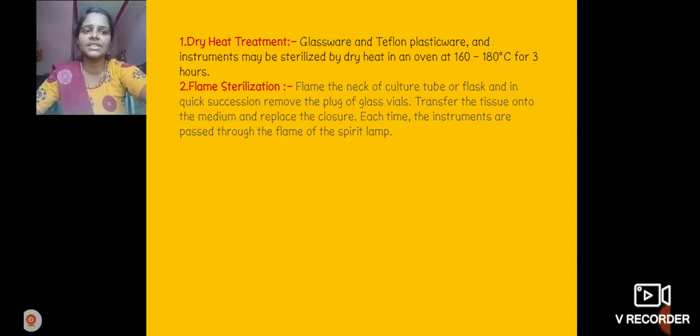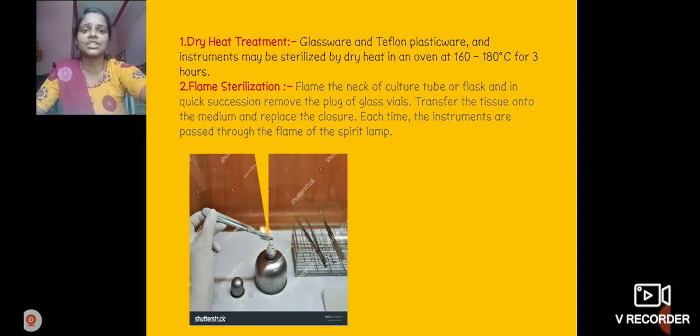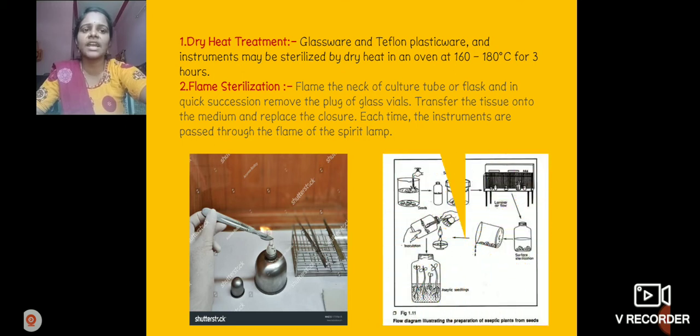Flame the neck of the culture tube or flask in quick succession. Remove the plug of the glass vials, transfer the tissue onto the medium and replace the closure. Each time the instruments are passed through the flame of a spirit lamp. In flame sterilization, we can use a spirit lamp or Bunsen burner. Flame the neck of the culture tube or flask in quick succession. Remove the plug of the glass vials.